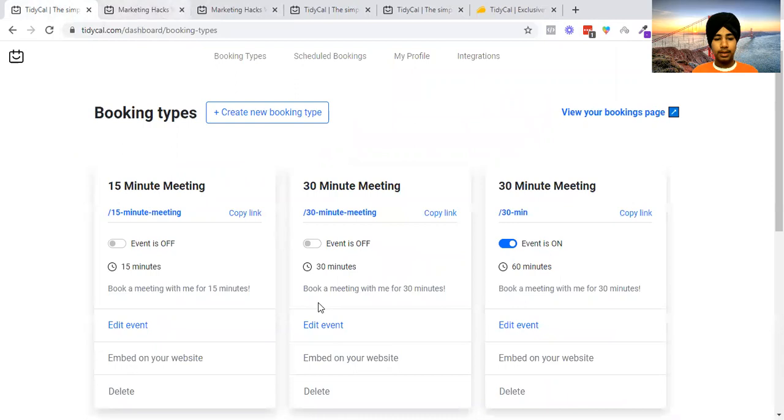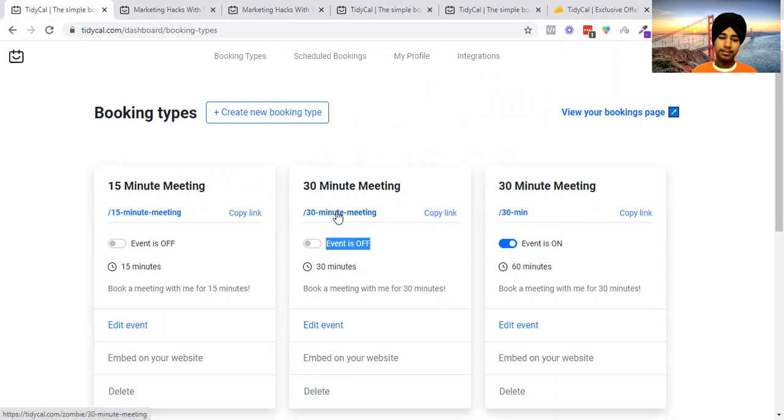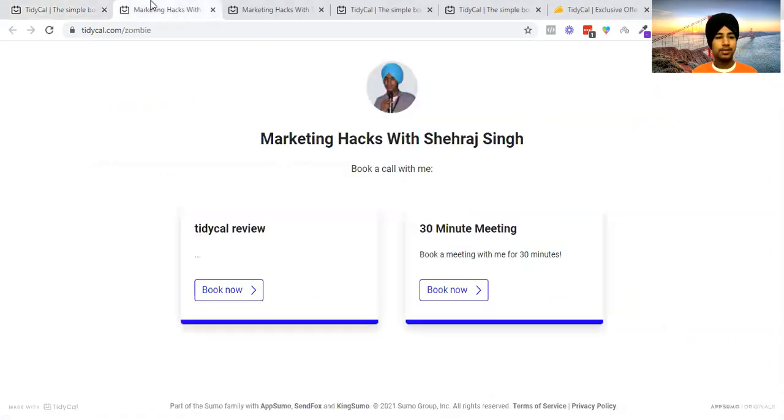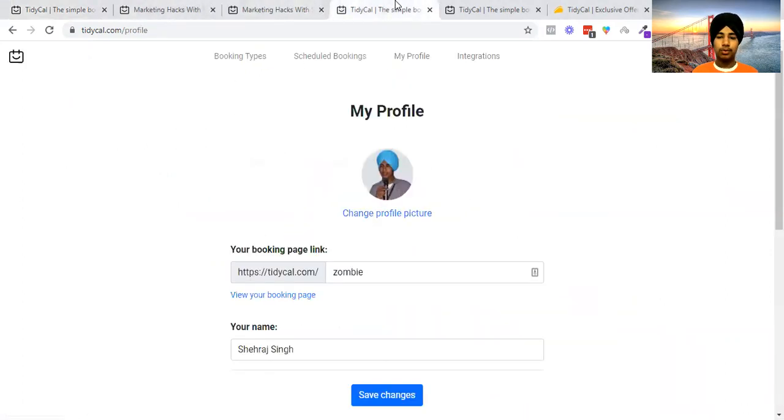But what you can do, the one practice that I see, is you can switch this event off, and then this link is also working at that particular moment. I don't know if this is a bug or they do this on purpose, but this link also works when you switch this off. So I don't know if this is a pro or con, but consider it at your own usage. And then let me go into the next step.